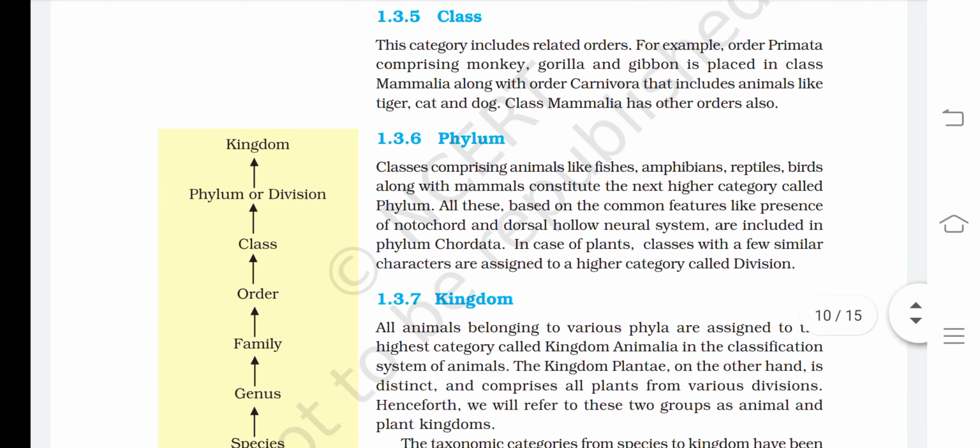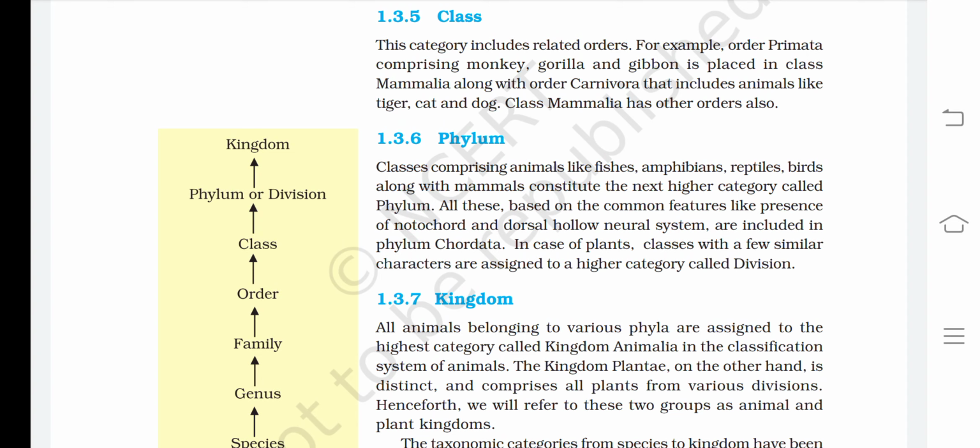Now there is phylum. Classes comprising animals like fishes, amphibians, reptiles, birds, along with mammals, constitute the next higher category called phylum. All these, based on the common features like presence of notochord and dorsal hollow neural system, are included in phylum Chordata. In case of plants, classes with a few similar characters are assigned to a higher category called